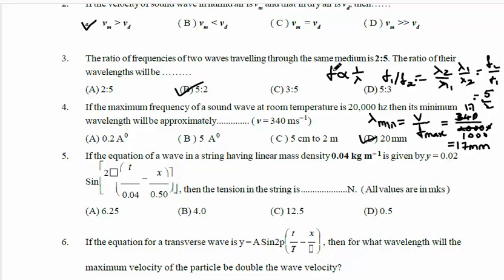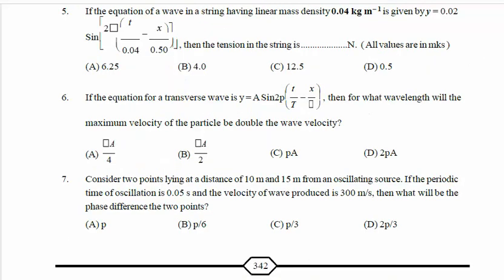So next we go for the next question. Let us continue with the fifth question.